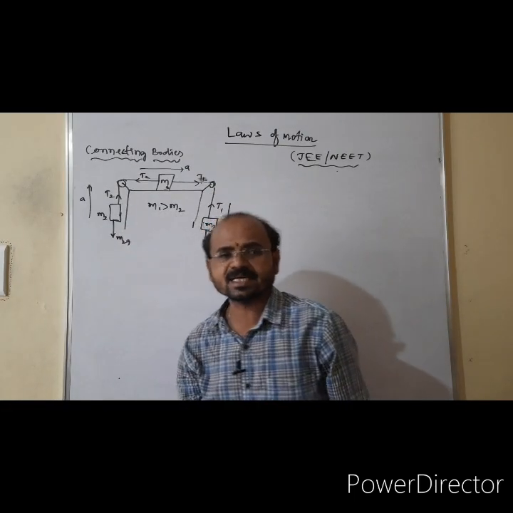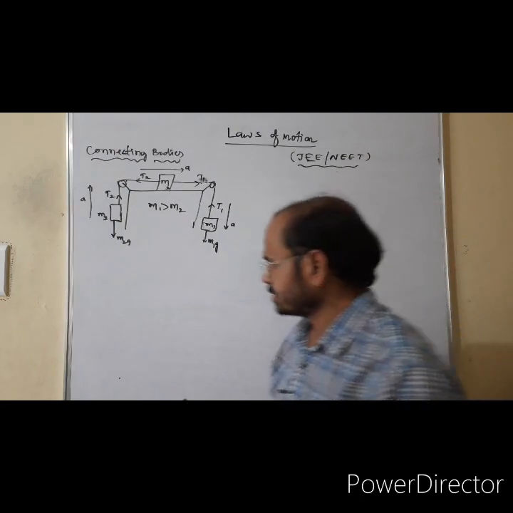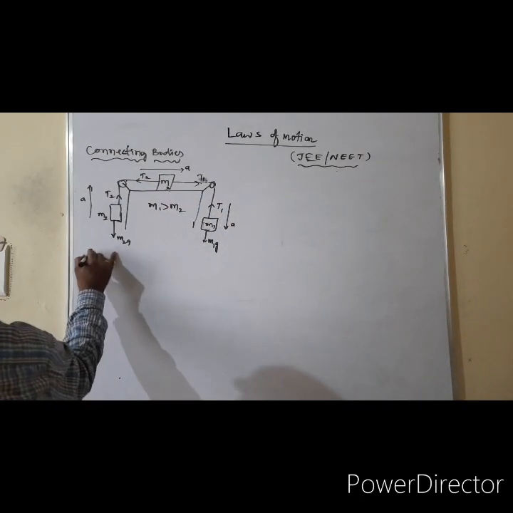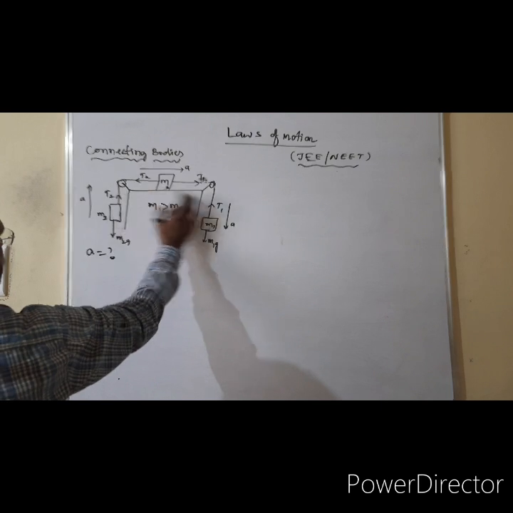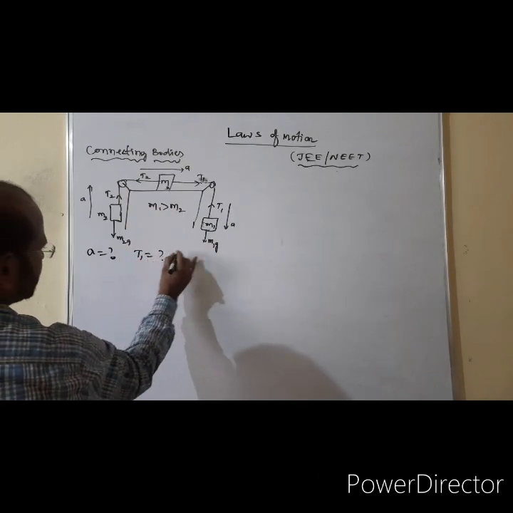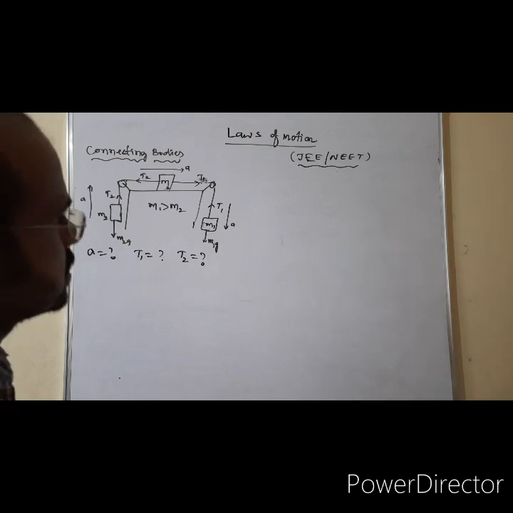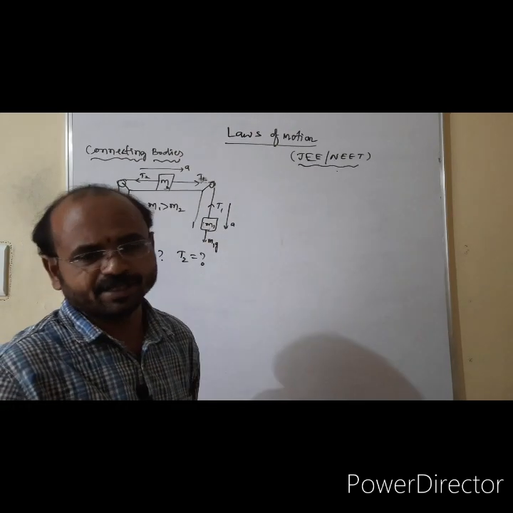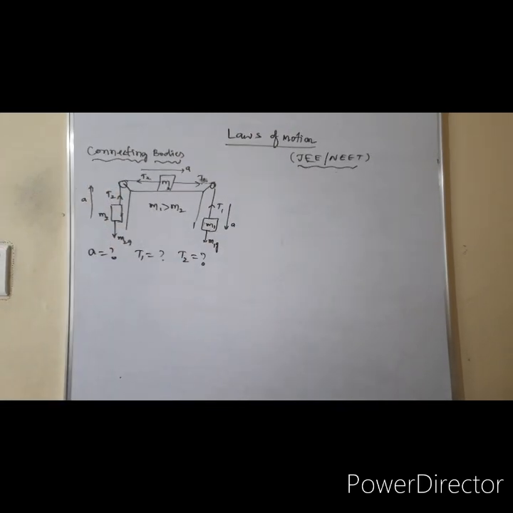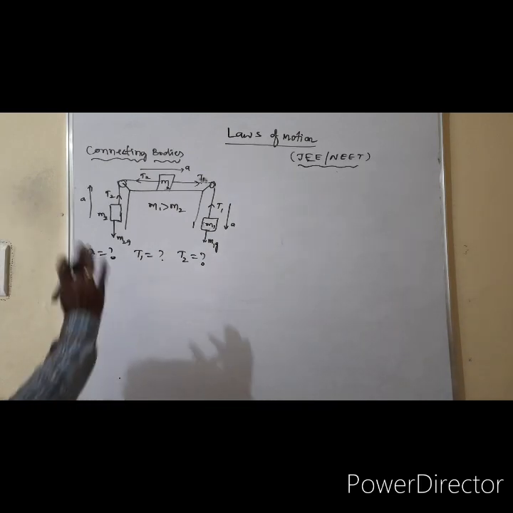Now by using this constraint, we need to get the acceleration of the system, that is, A is the question mark, as well as the tensions T1 and T2 are asked. This is the one concept related to JEE and NEET. See, this is a question from laws of motion. It is a first year question, right?